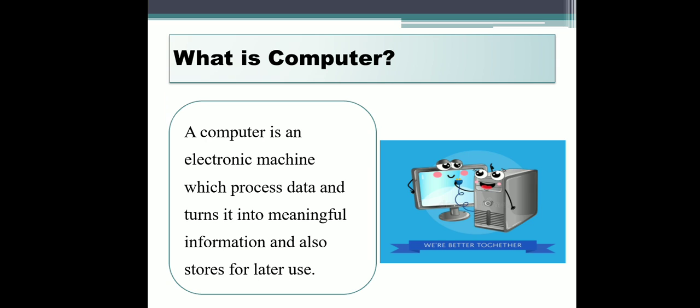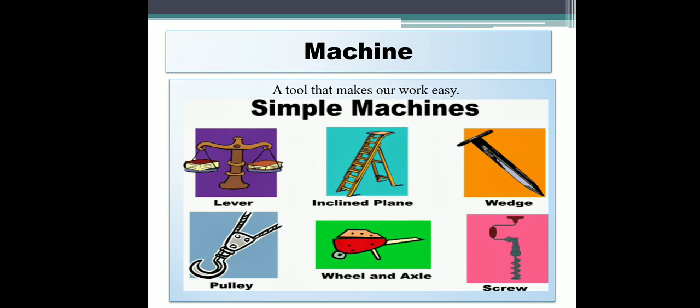So dear students, we have different machines at our homes. What are machines? First of all, let's learn about machines. A machine is a tool that makes our work easy. These are called simple machines, like lever, inclined plane, wedge, wheel and axle, pulley, and there are other different home appliances like washing machine, fridge, TV, even a simple knife.